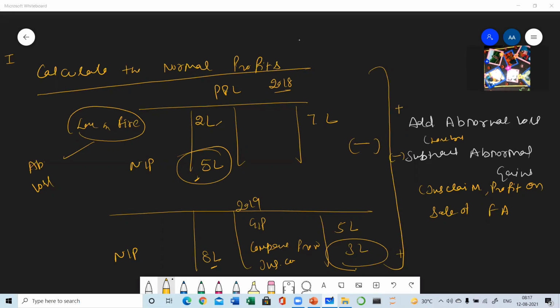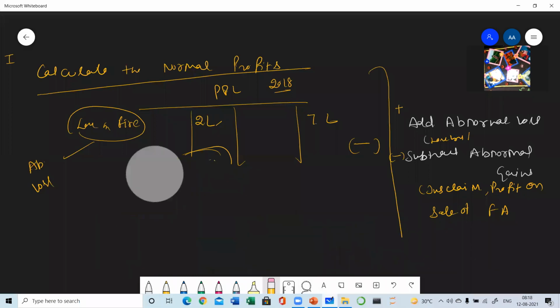So if there is a profit on sale of fixed asset, that will be treated as an abnormal gain. And if there is a loss on the sale of fixed asset, it will be treated as abnormal loss. So basically, if there is abnormal loss, then it will be added. Why? Because it is already subtracted. If there is any abnormal gain, then it will be subtracted, because it is already added. It means we have to reverse the effect. Then write down a few more items.